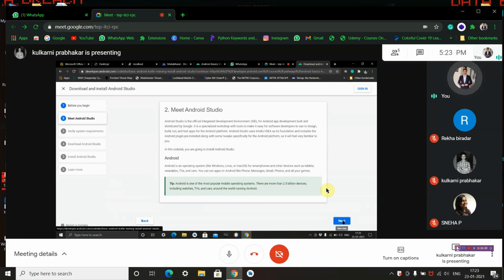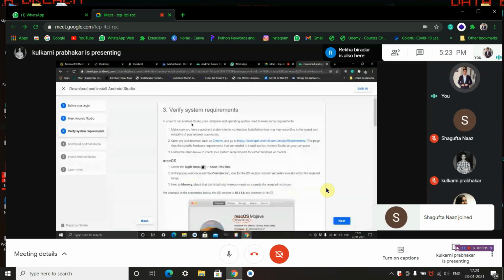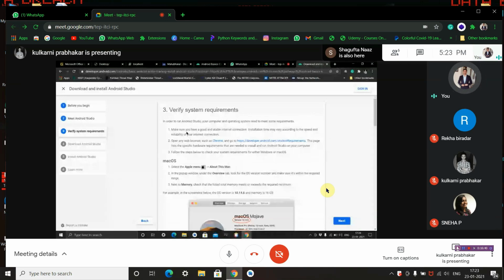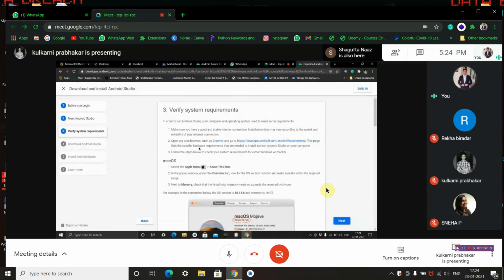So next is verifying system requirements. In order to run Android Studio, your computer and operating system need to meet some requirements. The requirements are like, make sure you have a good and stable internet connection. That means in between, the internet connection may not go off. The connection should be stable. The installation time may vary according to the speed and reliability of your internet connection. Depending upon what area you stay, your speed may vary.